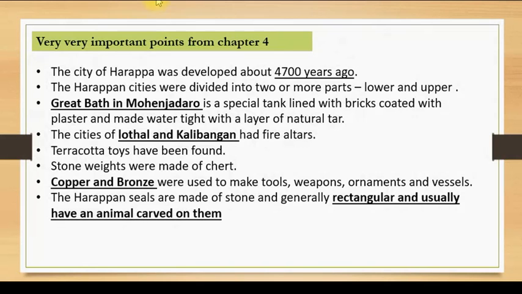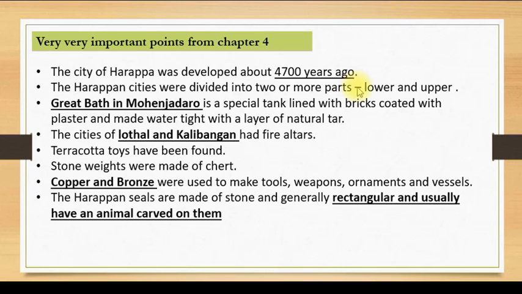So guys, first of all, this chapter is based on the Indus Valley civilization. First of all, the chapter tells you that about 4700 years ago, the city of Harappa was developed. It means it was flourishing at that time. And then the chapter tells you that there were two divisions in the Harappan cities. The first was the lower town and the second was the upper town.